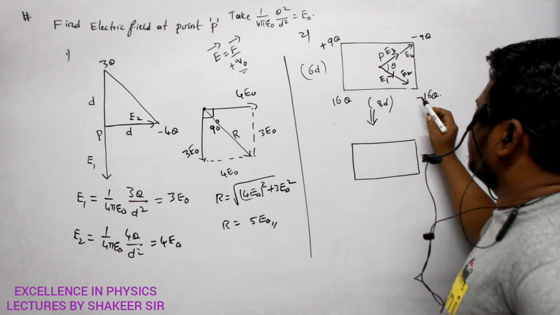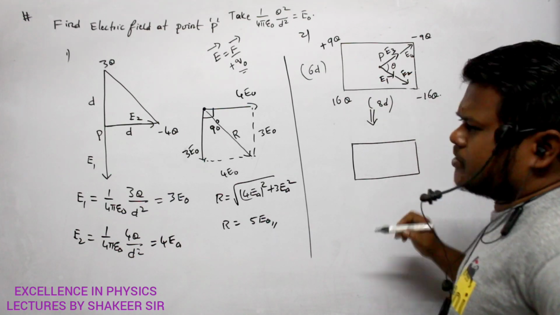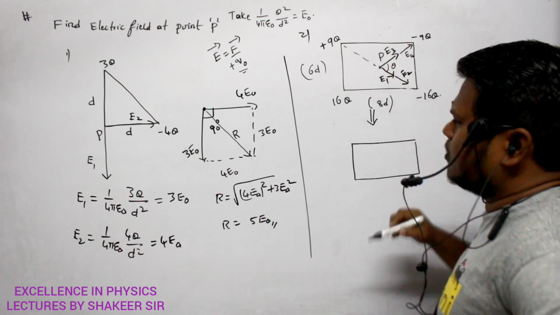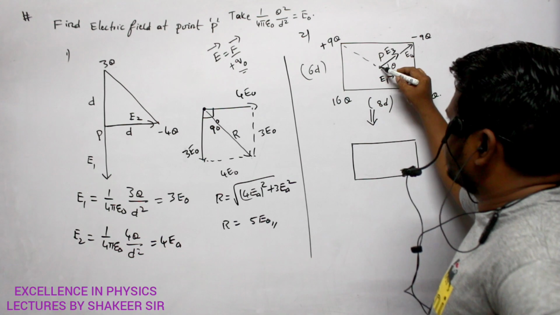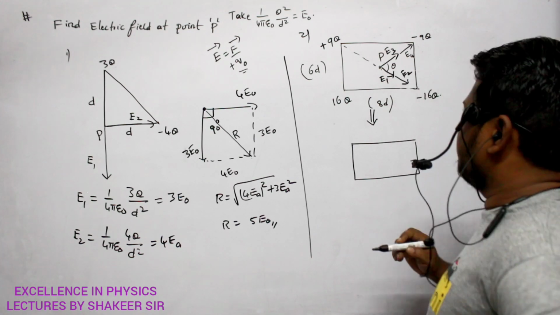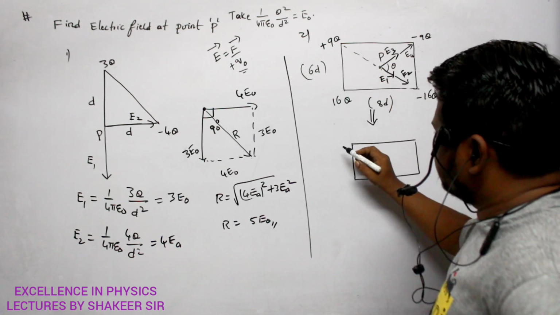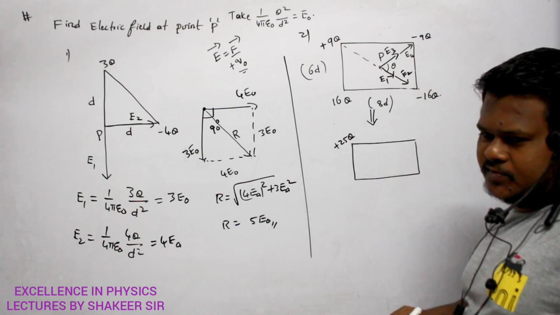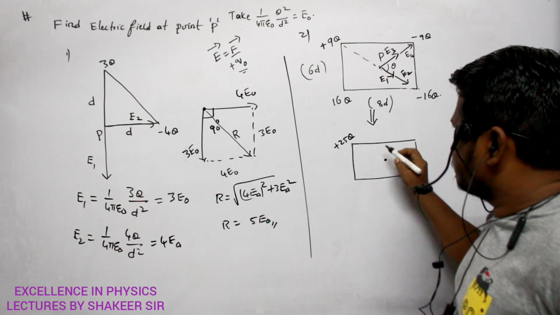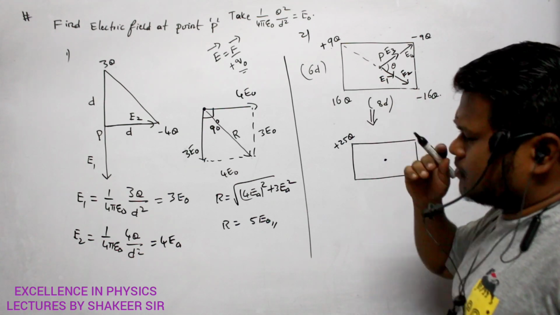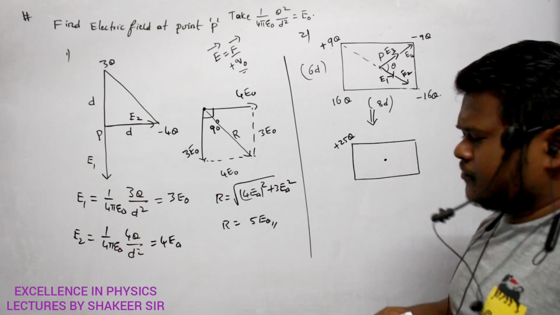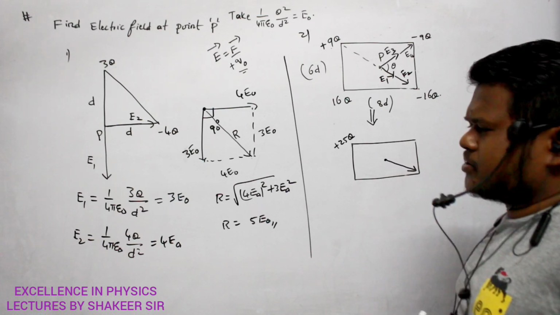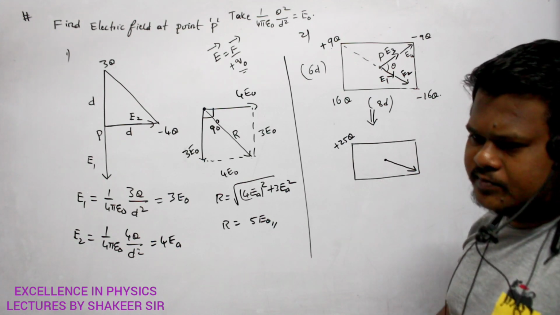So due to this one and due to this one, electric field is in the same direction, no? And this distance and this distance are equal also, no? So if this distance is 1 meter, this distance also will be 1 meter. So instead of 9q and minus 16q, here can I write plus 25q? Why? Because 9q and 16q, add both of them, how much is it? 25q, clear? And due to total 25q, electric field will be in the same direction. So definitely I can write. Are you able to understand?